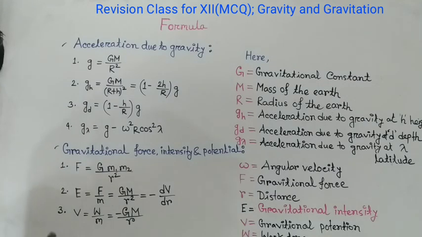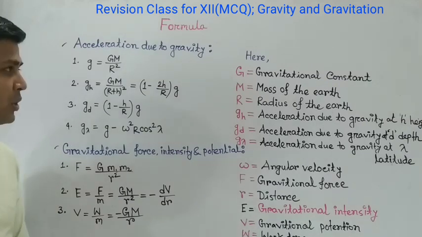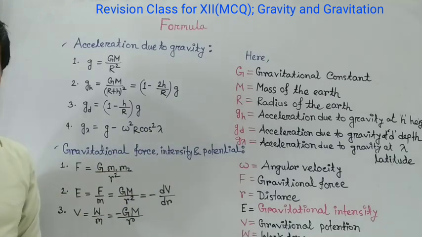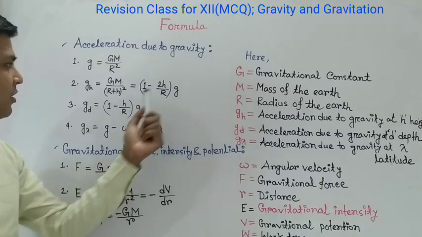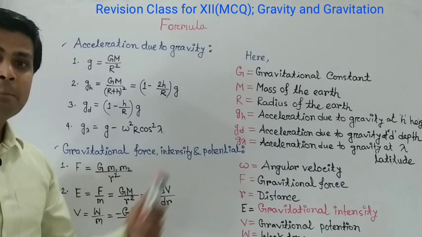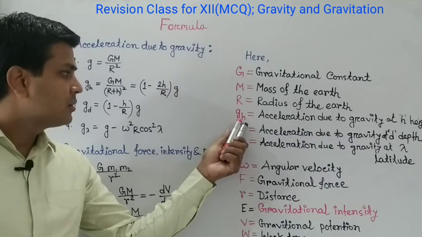And finally, gravitational potential. The formula of gravitational potential is V equals W by m. Here W is the work done and m is the mass. Another formula of gravitational potential is V equals minus GM by R. You can see here all the quantities and their significance are given. Capital G, gravitational constant. Capital M, mass of the Earth. Capital R, radius of the Earth.